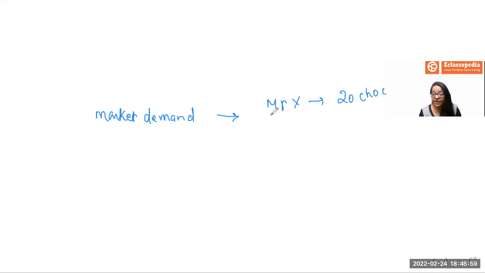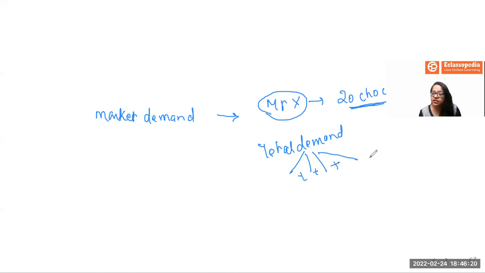But it's not that he's the only one who is consuming these chocolates in the market. There are number of people who might be consuming the same chocolates. So here, if I consider the total demand of the product according to whosoever is actually consuming it, that total demand is considered to be as a market demand for the product.